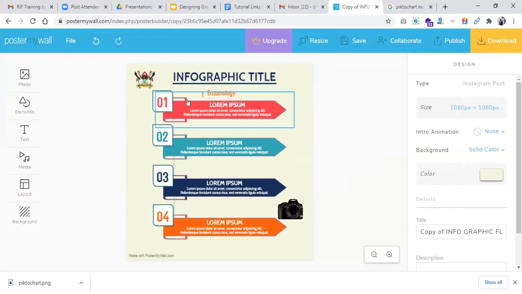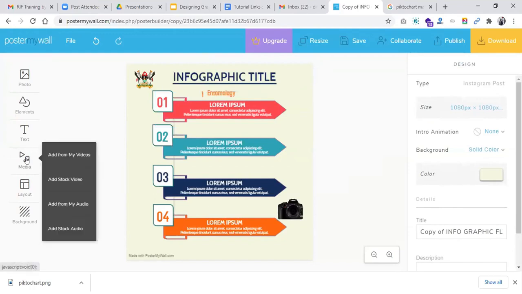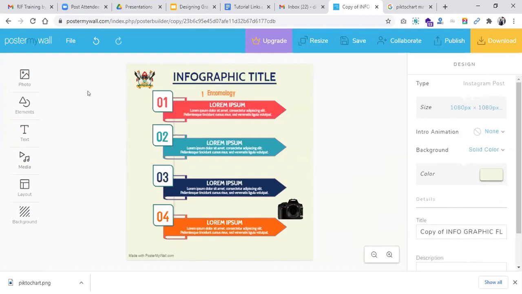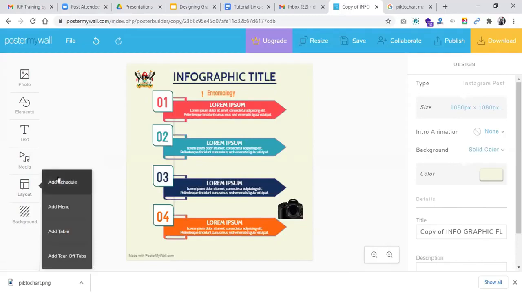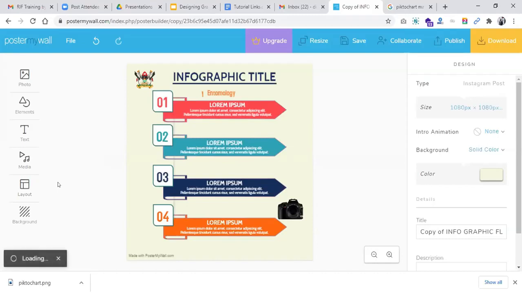Okay. Then we also have media. You can add videos and audio, but for our purpose of learning here, we focus on just the graphic rather than adding video and audio, as we'll look at video editing tools later. Then we also have layout. You can add a schedule. If you intend to add a schedule in your design, I'll just show that here. You can add a schedule.